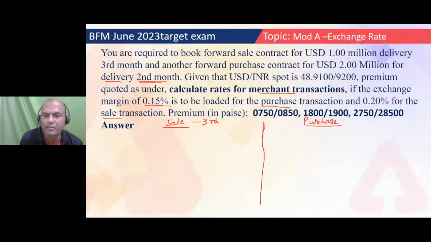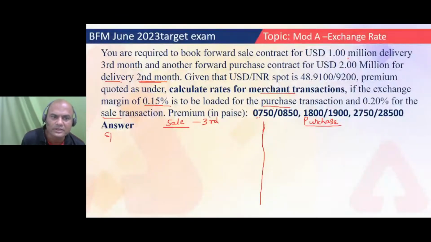Okay. So this premium is for the first month. Always remember this 0.0750 and 850. First month. This is the second month. This is the third month. These are the premiums given: first, second, and third. So now the sale transaction first, third month transaction. Okay. So what is the spot rate now?